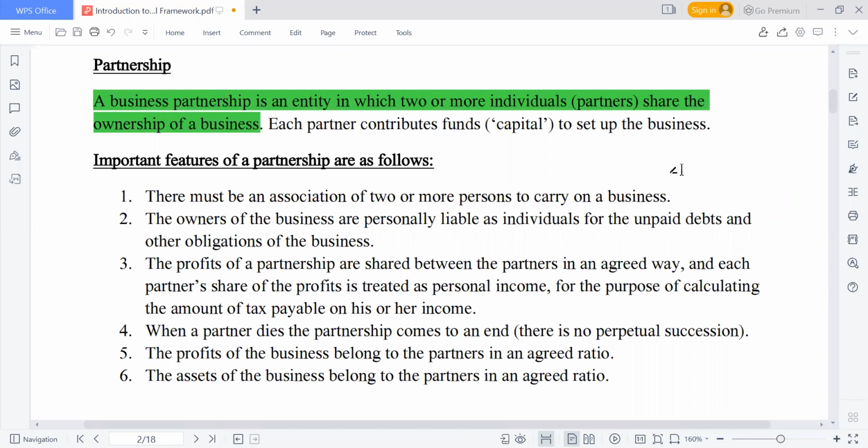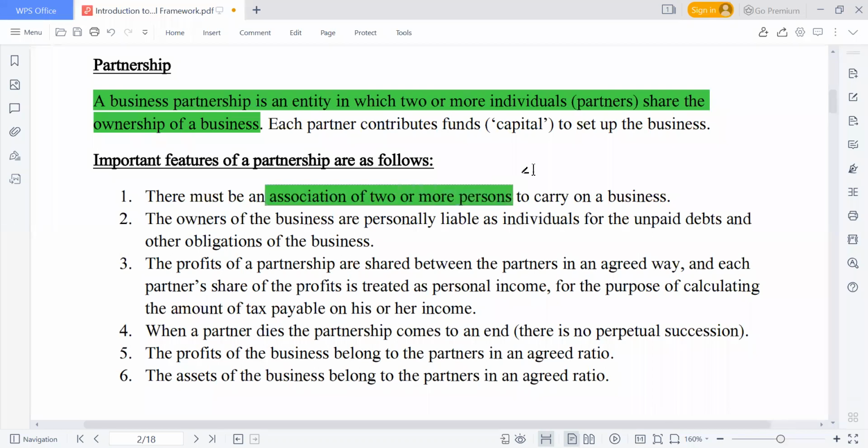That is a partnership. Every one of us in this live class can come together now and establish a business. So far as it is not just one person running the business, then it is a partnership. Then what are the important features of this form of business organization? There must be an association of two or more persons to carry on the business. That is one of the requirements.